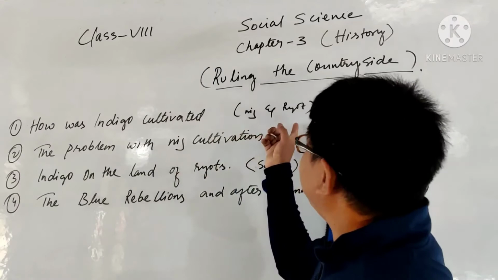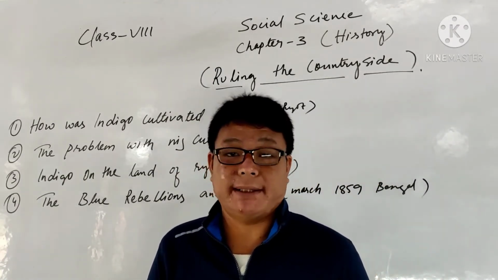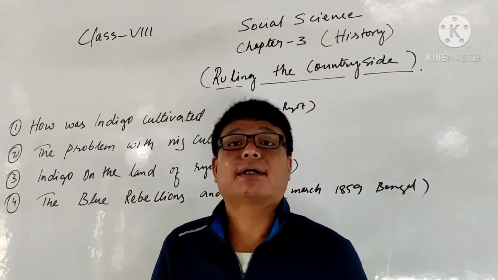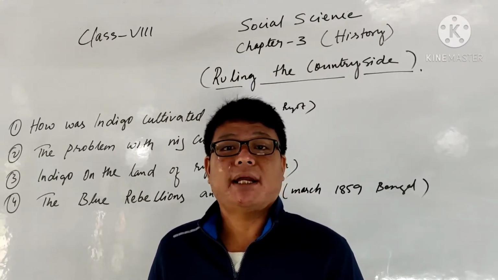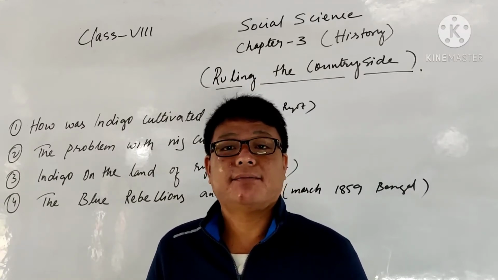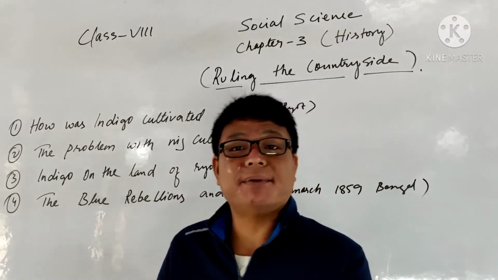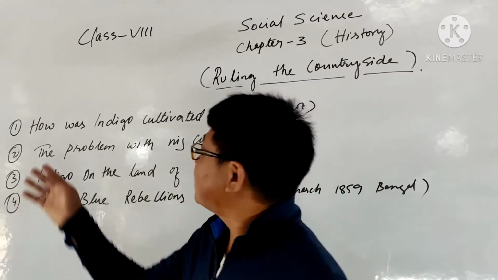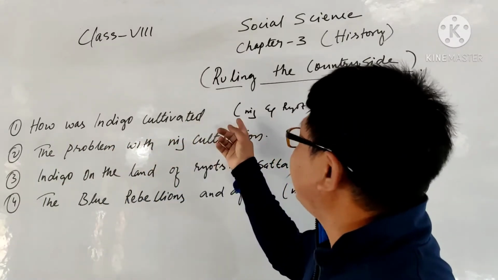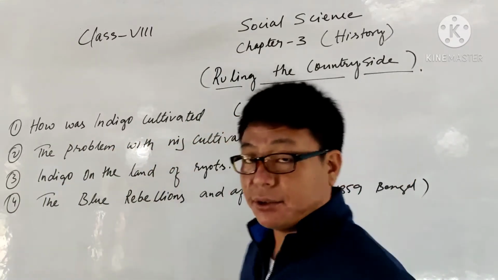The next one is the ryoti, where the local people collectively work on that land for the plantations. As I already said, in nij they make an agreement for 10 years, 15 years, or they take the land on rent from the zamindar for the cultivation of indigo plantations. So that's how indigo was cultivated in India, referring especially to the two points, nij and ryoti.